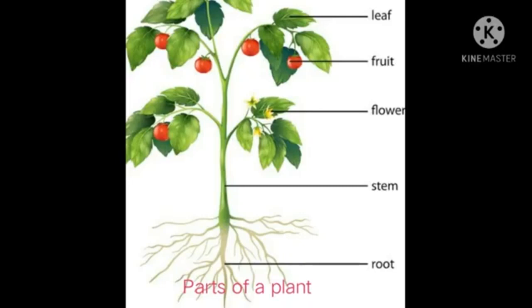Water and minerals are transported upwards. Water and minerals are absorbed by the roots, then sent to the stem.